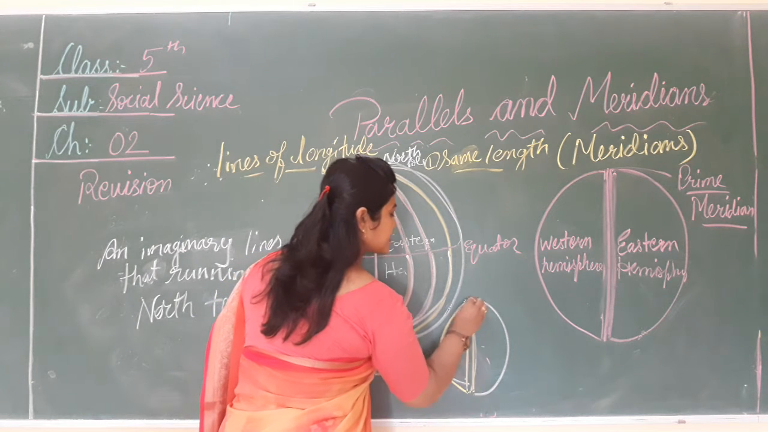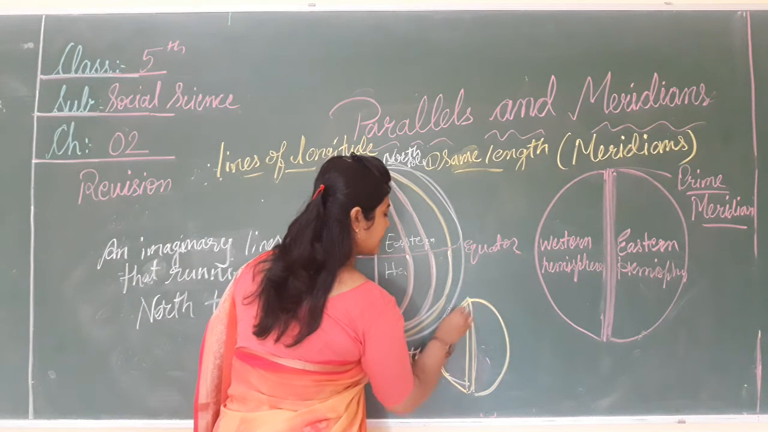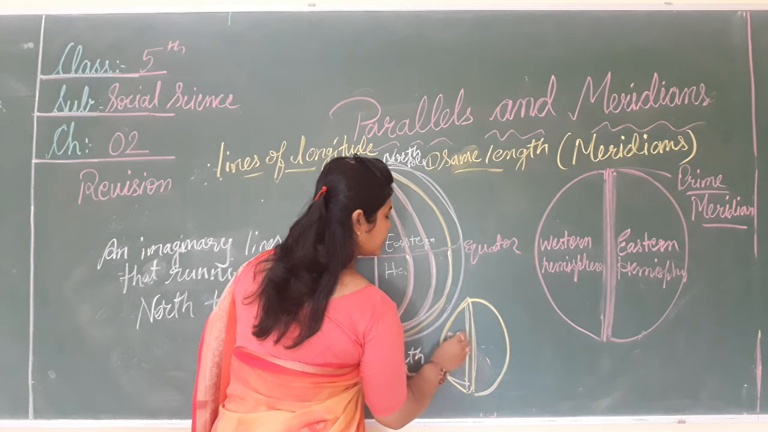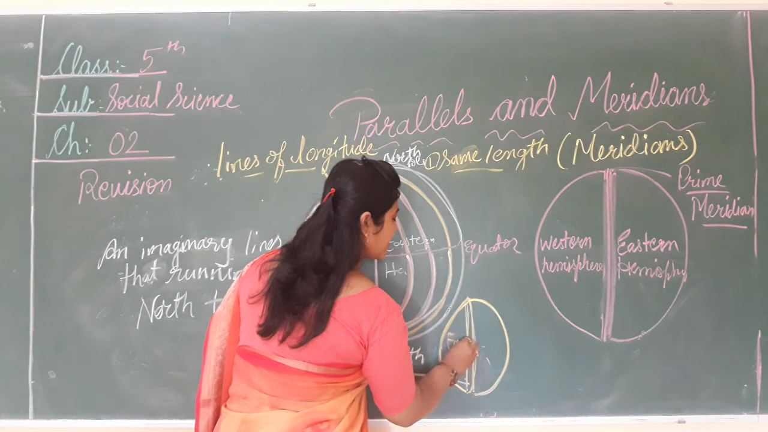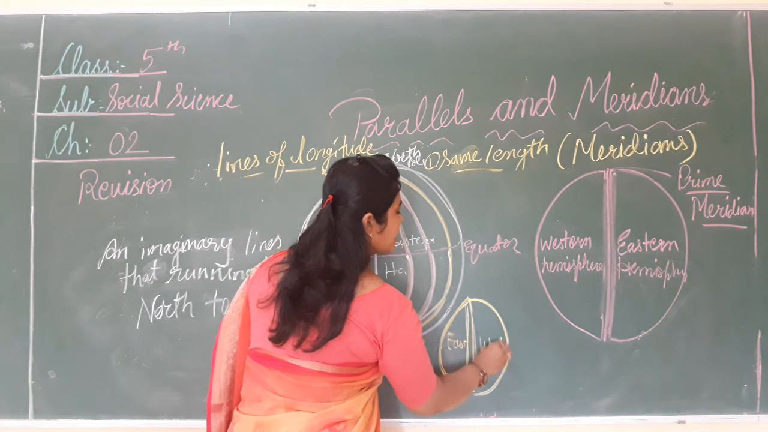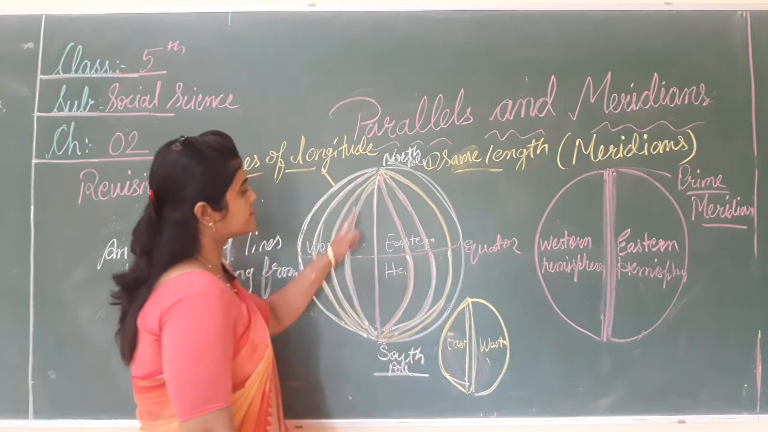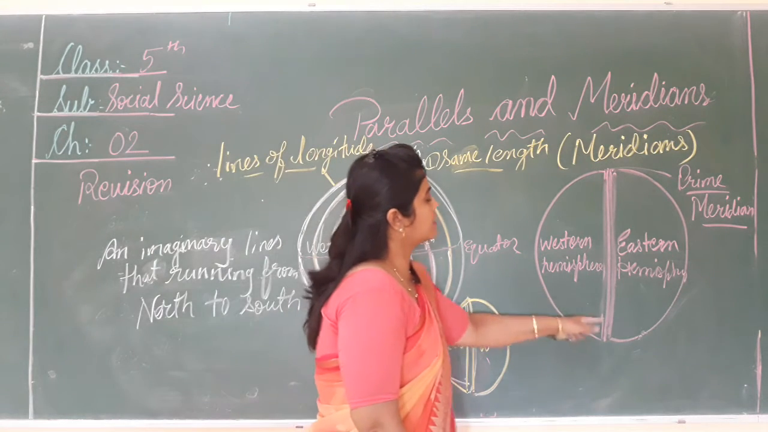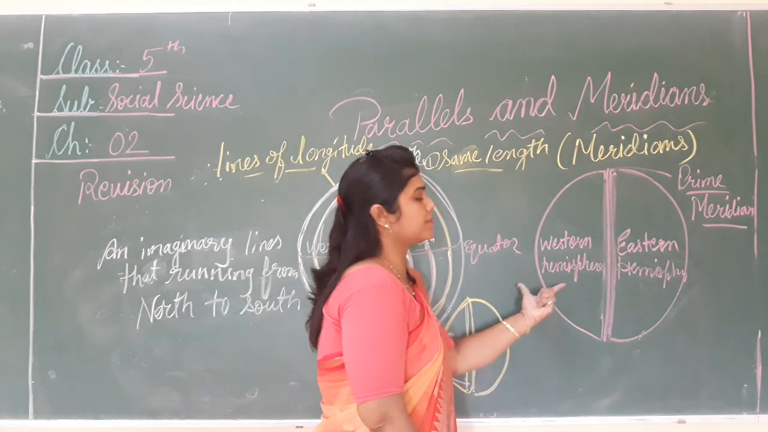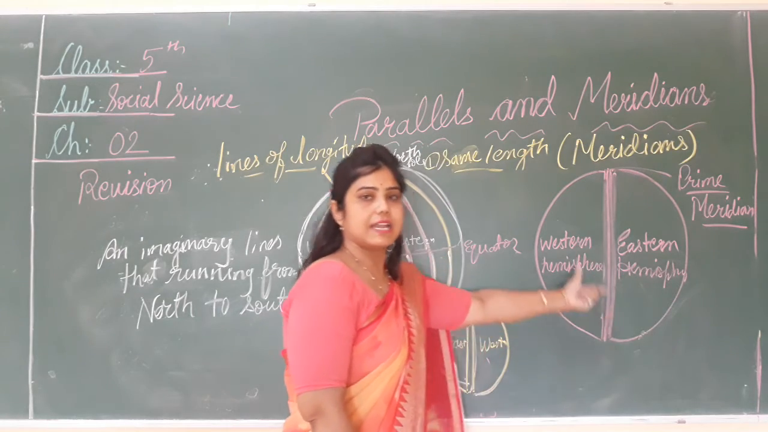इससे हमें किसका distance का पता लगता है? That is, which part is in the eastern hemisphere and which is in the western hemisphere, because the prime meridian divides this into two parts, the western hemisphere and the eastern hemisphere.